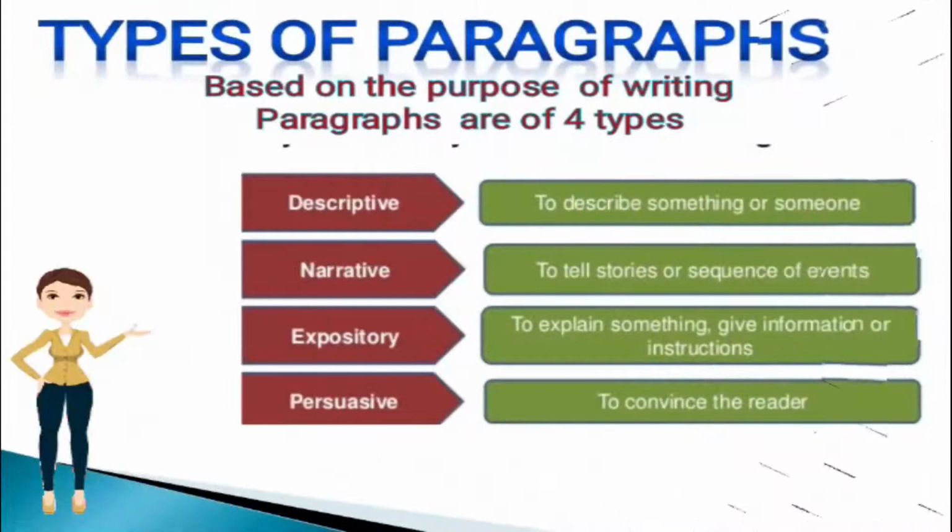Then what are the different types of paragraphs? Based on the purpose of writing, paragraphs are of 4 types. The descriptive, which describes something or someone. For example, if I give the topic mother, then you have to describe your mother or your pet and so on. The narrative, to tell stories or a sequence of events. The expository, to explain something or give information or instructions on a particular topic. And persuasive means to convince the reader, so the reader should agree with what you want to say about a particular topic.